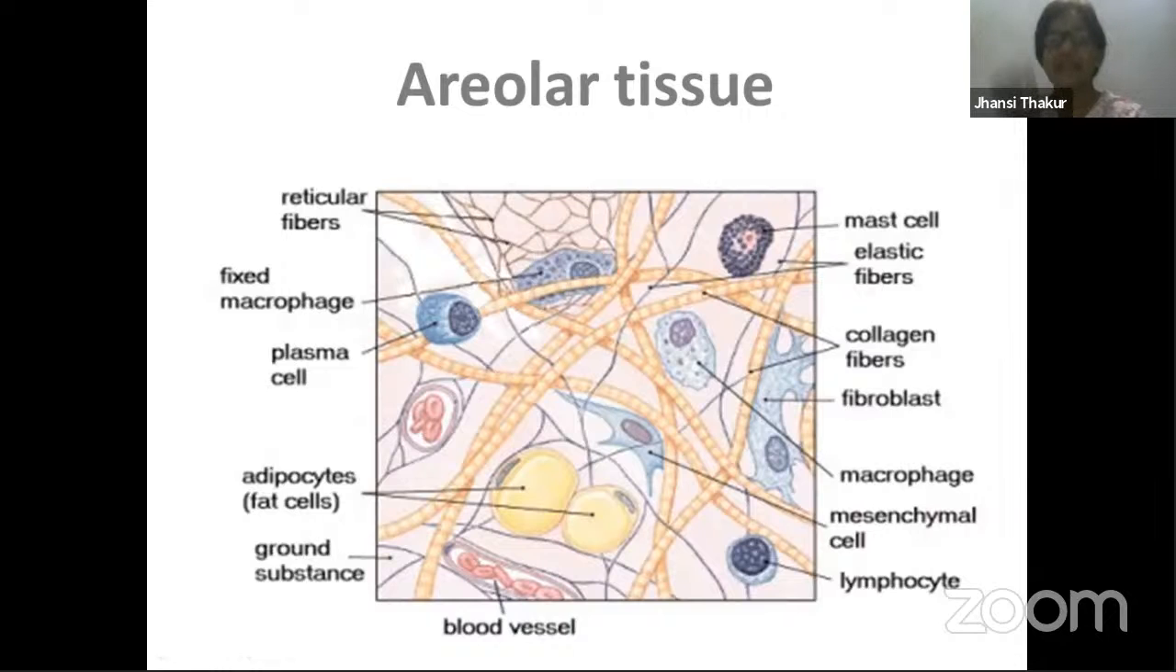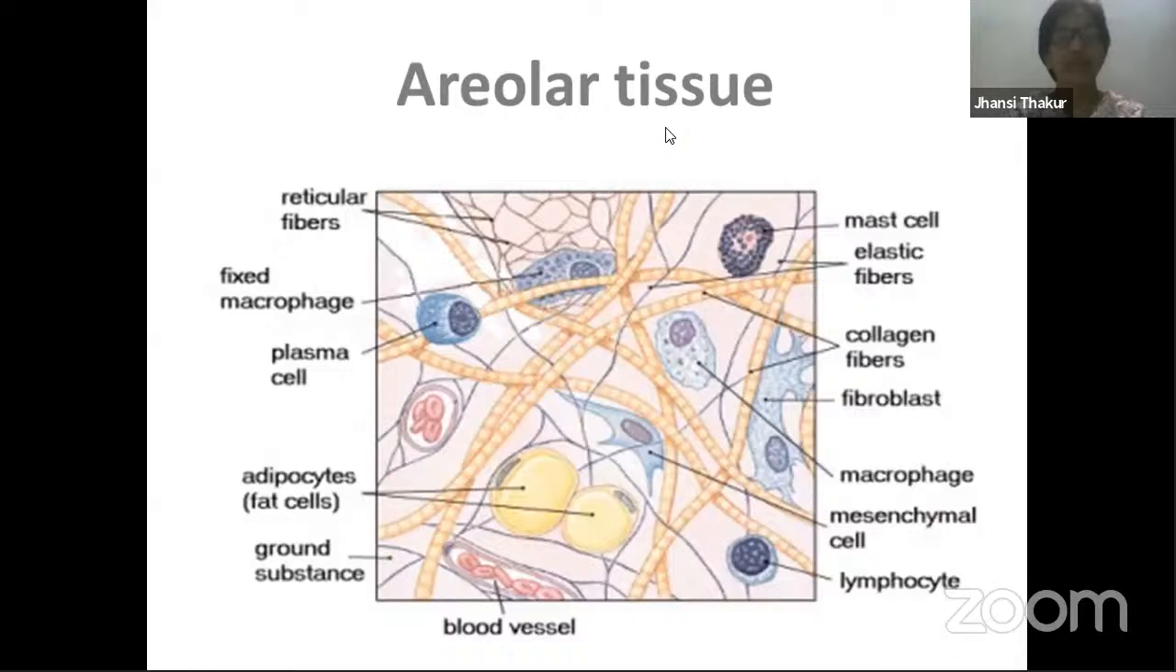The difference lies in the thickness of the fiber. Collagen fibers are very, very strong and very thick. They are strong and thick. And the next important difference is they are stretch resistant. You cannot stretch them.